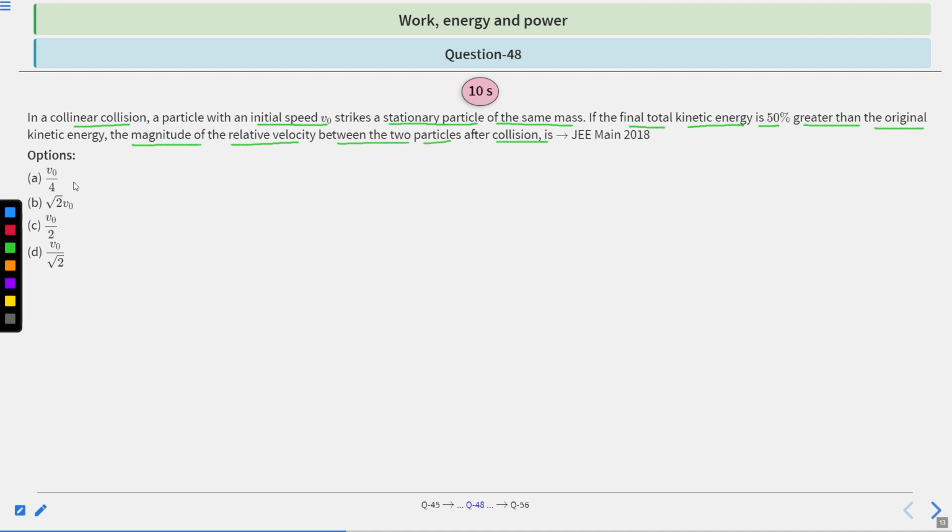Given options: A, v naught by 4; B, root 2 v naught; C, v naught by 2; D, v naught divided by root 2. So which option is correct? You have 10 seconds to solve this question. After 10 seconds, we will provide the solution.